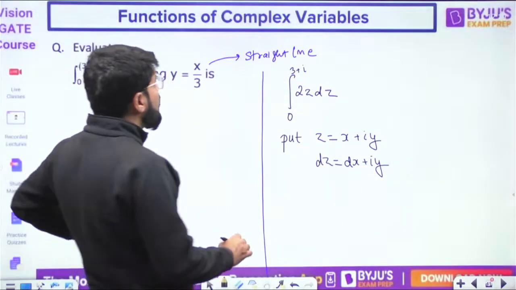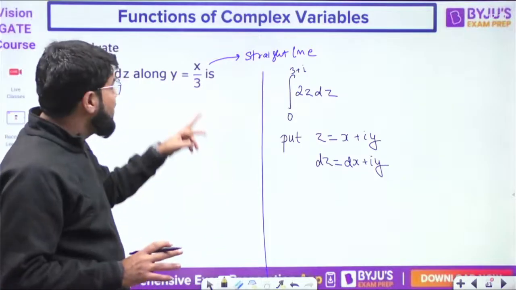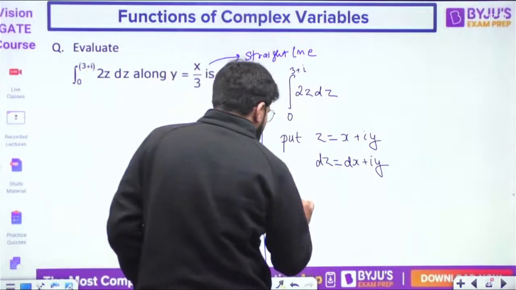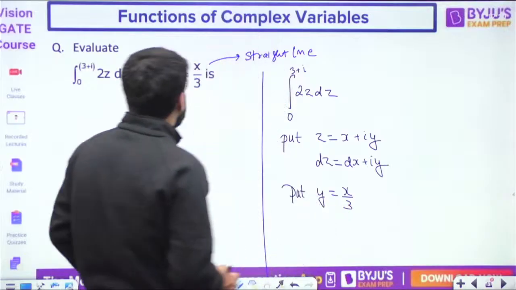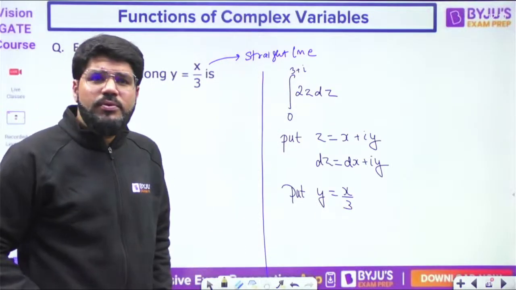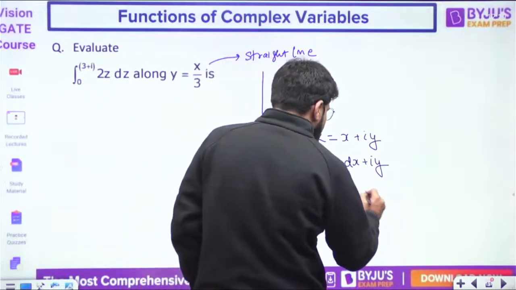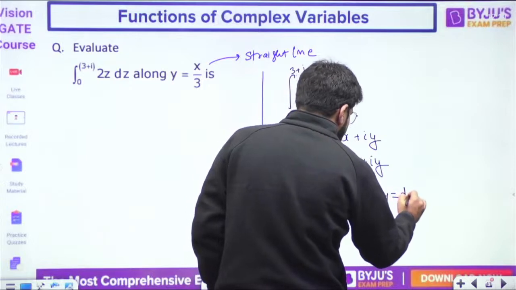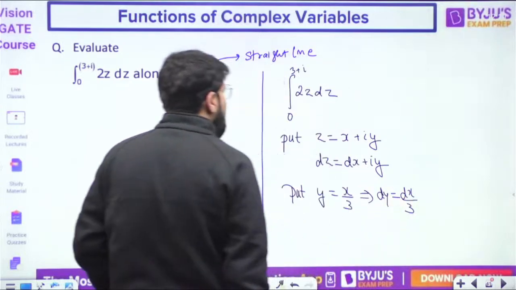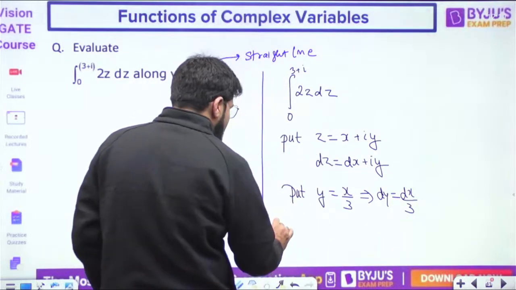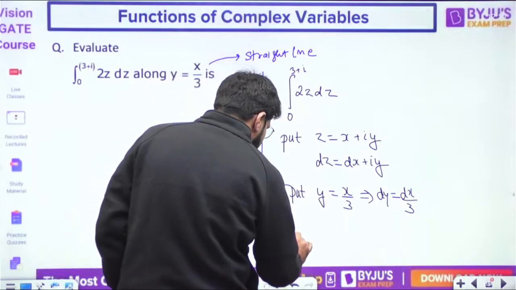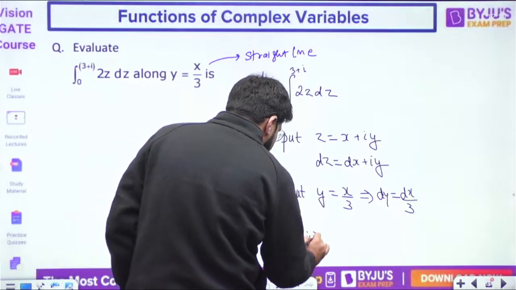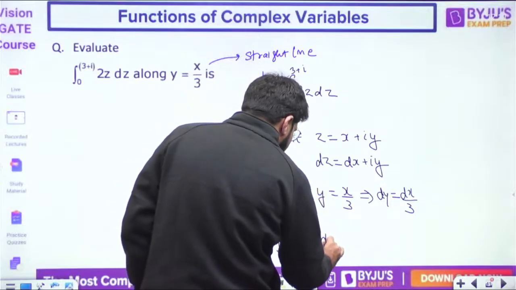But you are not integrating anywhere. You are integrating only along a straight line whose equation is given to you. So use the equation y equal to x by 3. If y is x by 3, dy will be dx by 3. So how does the integral now look like? You have the integral 2z. What will be z? X plus iy into dz, dx plus I dy.